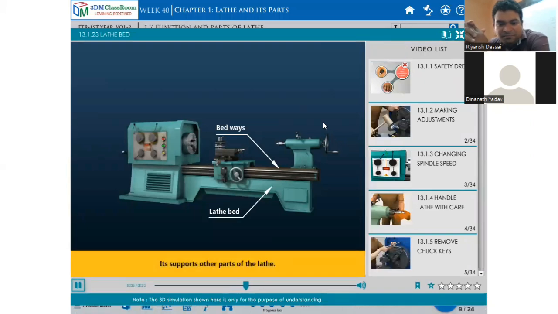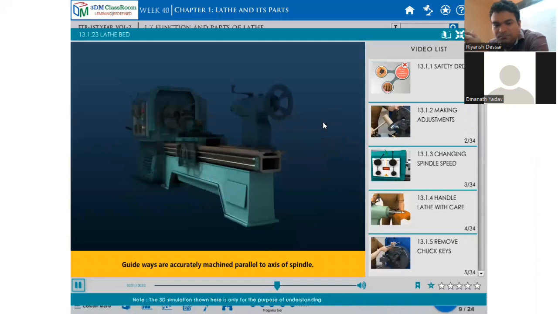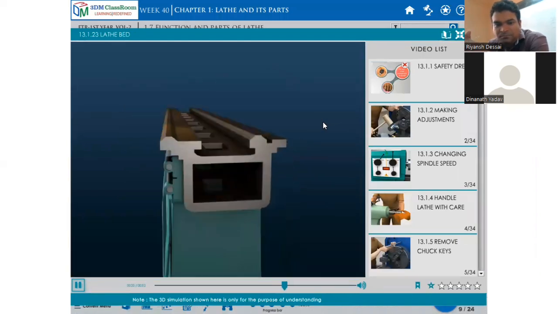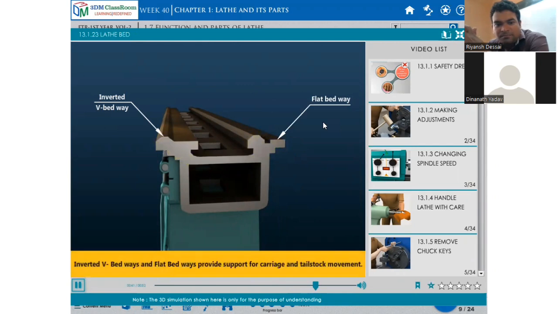It supports other parts of the lathe. The inverted V bedway and flat bedway provide support for carriage and tailstock movement.